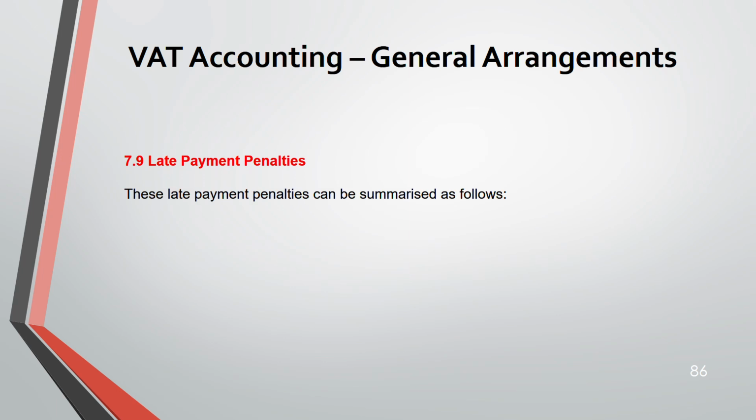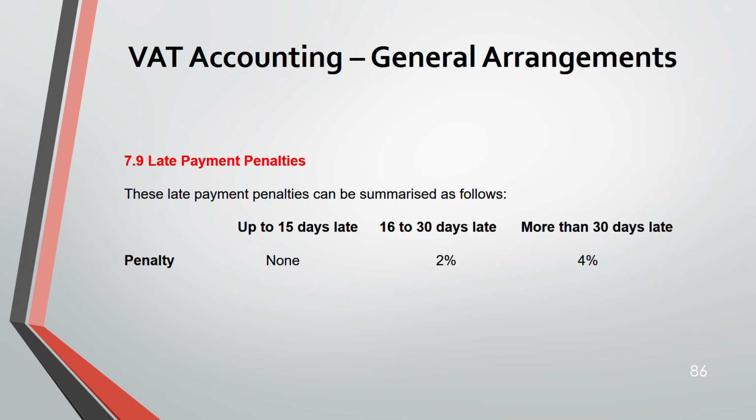Then, these late payment penalties are summarized like this. Up to 15 days late, none. 16 to 30 days late, 2%. More than 30 days late, 4%. And daily penalty: up to 15 days late, no. 16 to 30 days, no. More than 30 days late, yes. And interest, yes, in all the three scenarios.